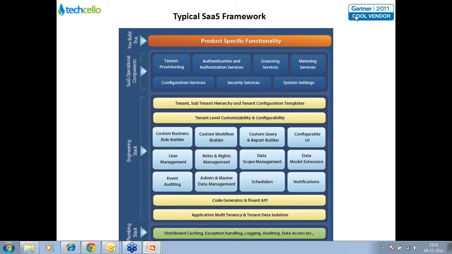So this is a guideline of what a typical SaaS framework contains, and each one can expand to a greater extent. But then again, depending on how much you need for your product, you will have to go ahead and design it or adopt a framework that has these features in the first place.